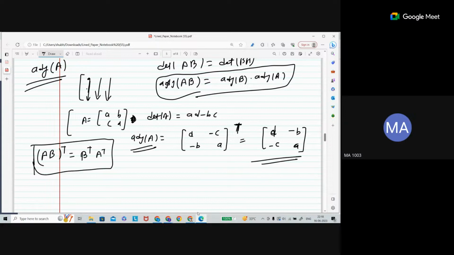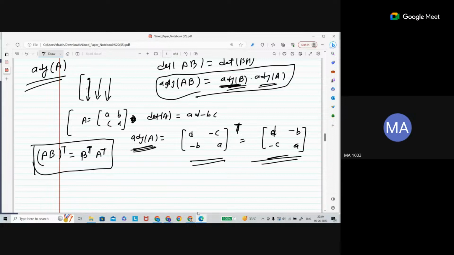The same is happening in the adjoint: you are taking the cofactors and then the transpose. That's why you first multiply the adjoint of B and then the adjoint of A. Because of this transpose, you can say that. And a proper proof.